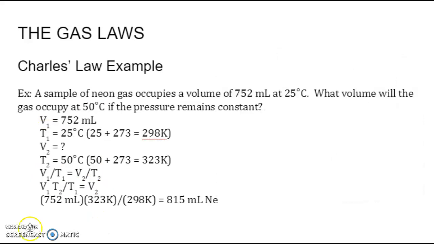And here's an example using Charles's law. A sample of neon gas occupies a volume of 752 milliliters at 25 degrees Celsius. What volume will the gas occupy at 50 degrees Celsius if the pressure remains constant? So I know my volume 1. I list my temperatures in Celsius, but remember, this is all based on Kelvin temperatures, so we have to add 273 to get our Kelvin temperatures, and then we're solving for V2. So when we set up our calculation, volume 2 would be 815 milliliters.